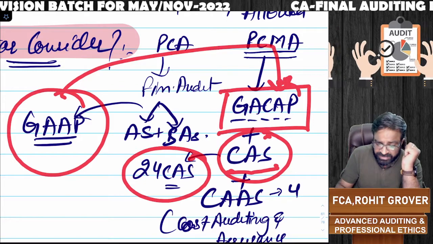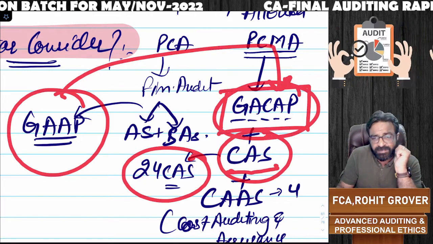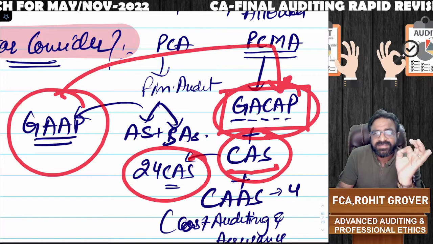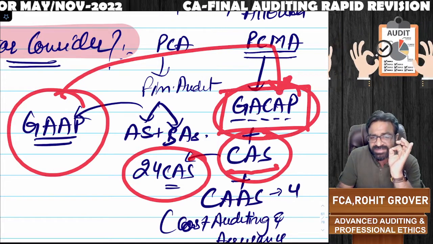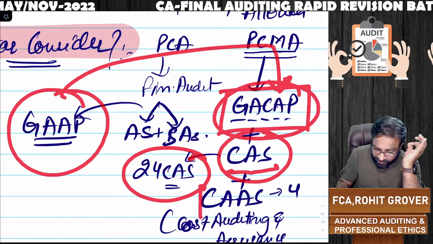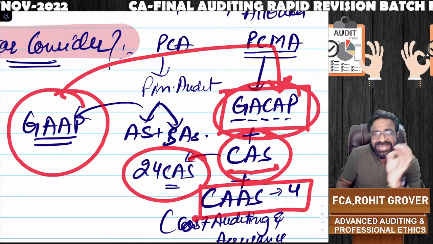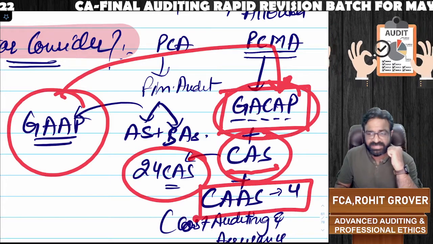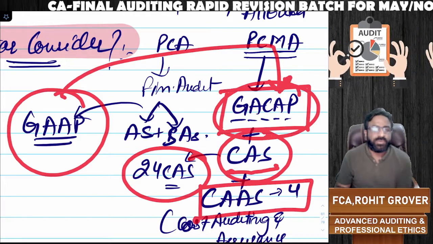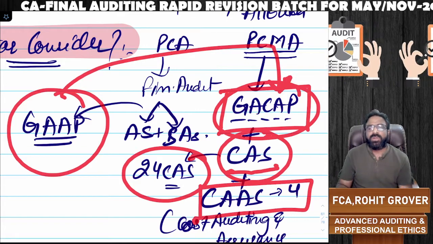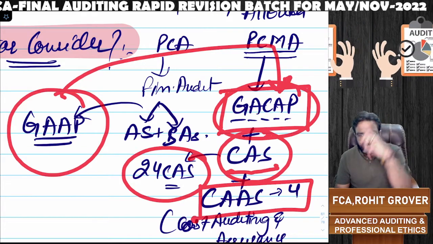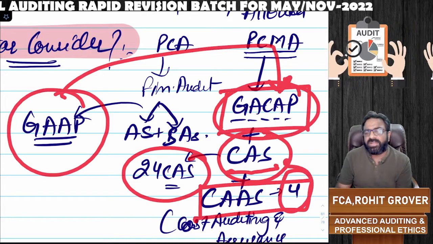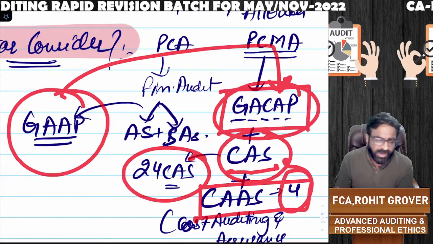So the client company is expected to follow GAAP, generally accepted accounting principles, and CAS, Cost Accounting Standards. While doing the audit of this client, we have to follow CAAS. In general audit, in statutory audit, we follow SAs. But in the cost audit, we are going to follow CAAS, that is called Cost Auditing and Assurance Standards. We have only 4 cost auditing and assurance standards that we have to follow.